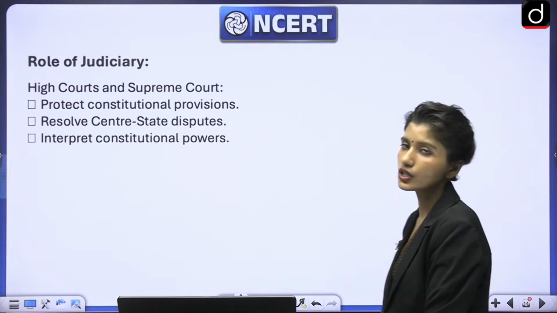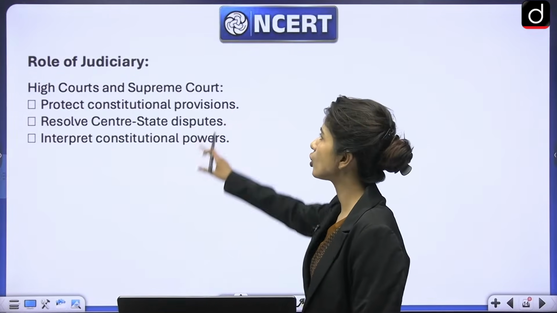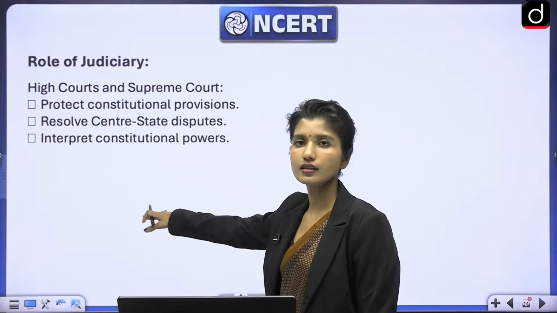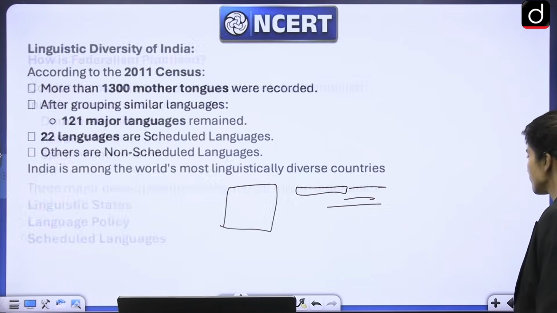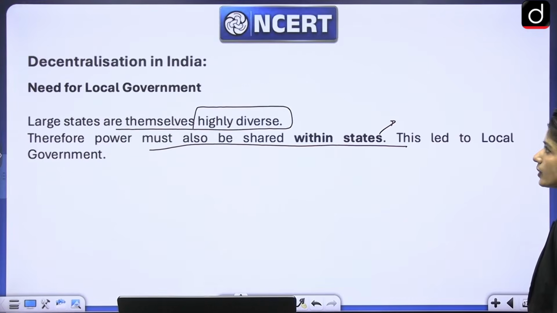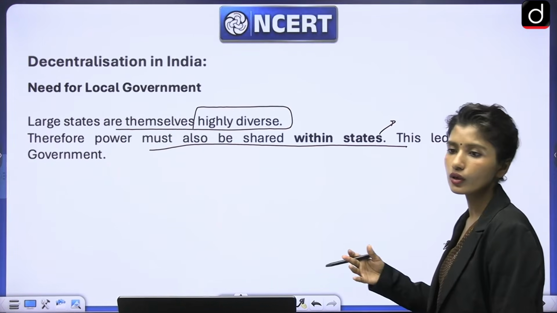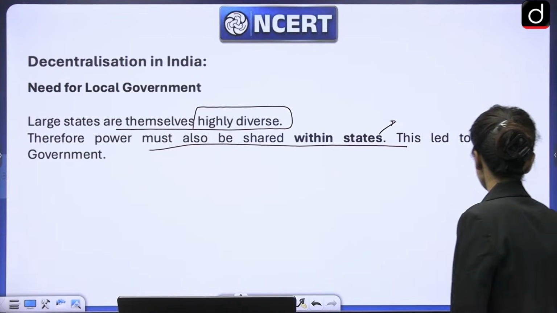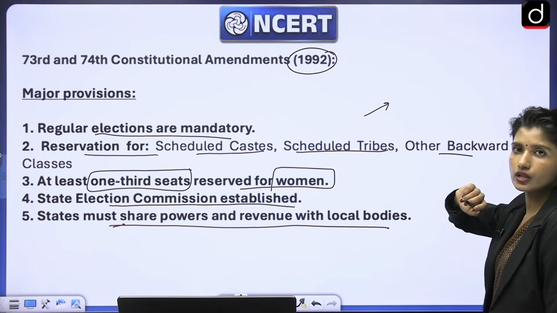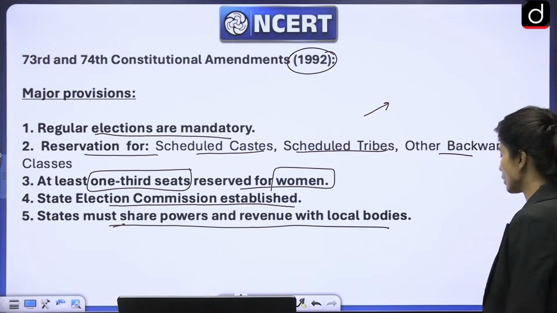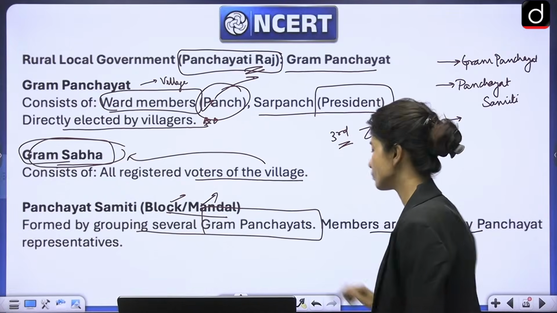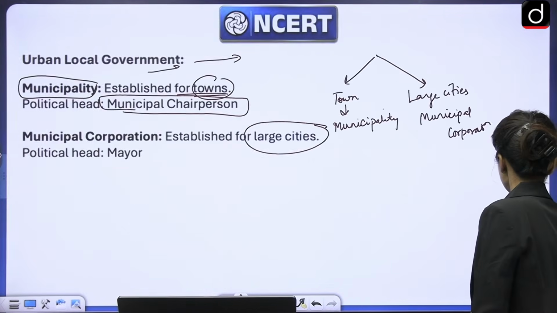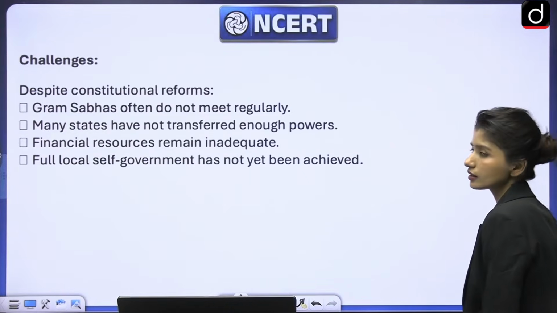In that we saw that the judiciary's main function is to protect the constitutional provisions, to solve center-state issues, right? Next, we saw some examples of how federalism is practiced. You can see that in the previous lecture. And at the last part, we saw decentralization, that is, what is the need for local government, that we have studied today itself. Then we saw the 73rd and 74th Constitutional Amendment Act and what were the major provisions that were brought about in this act. Then we saw rural local government and urban local government, right? And that ends this chapter with the challenges.